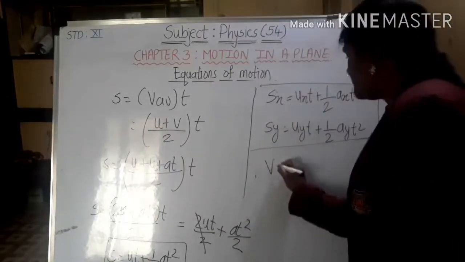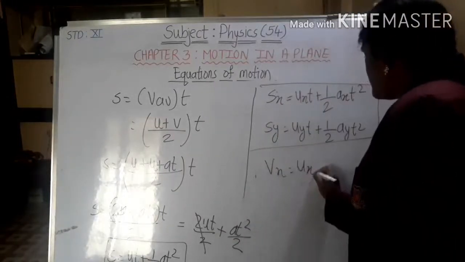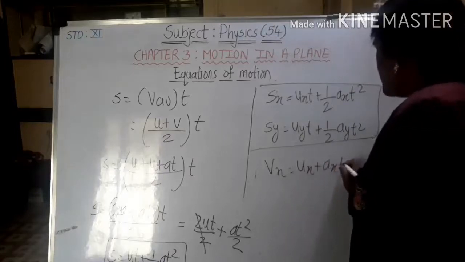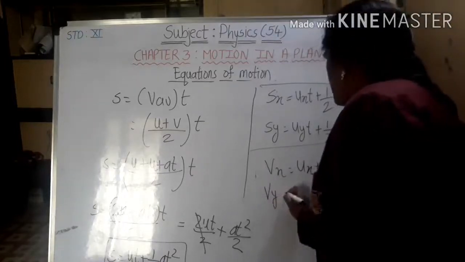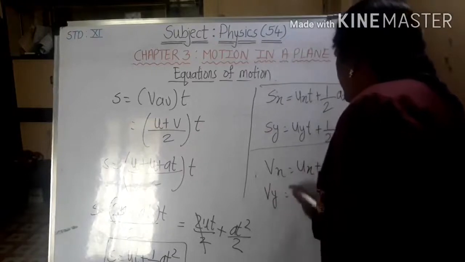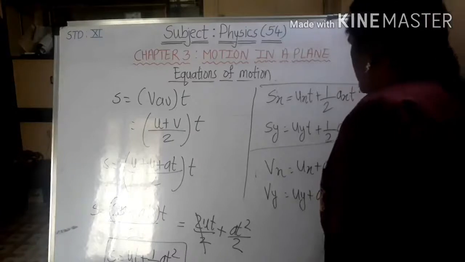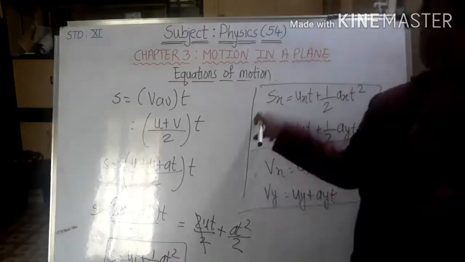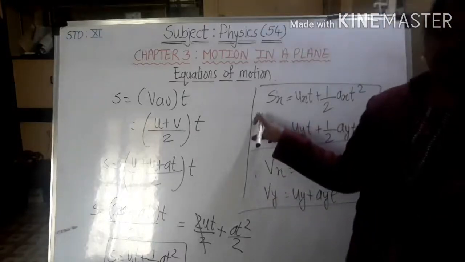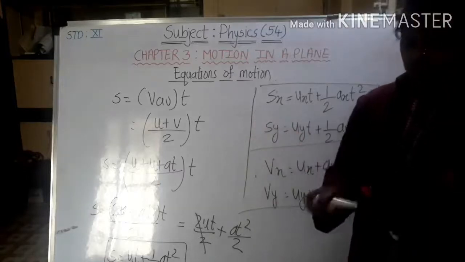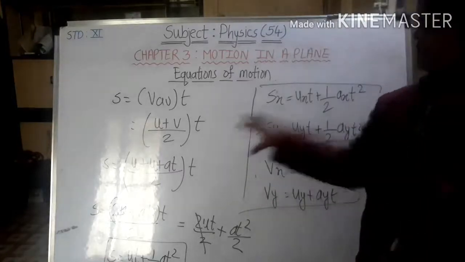I will write again v. This I have written again. So this is for velocity and this is for displacement. First equation and second equation of kinematics. Okay, so this is all of this.